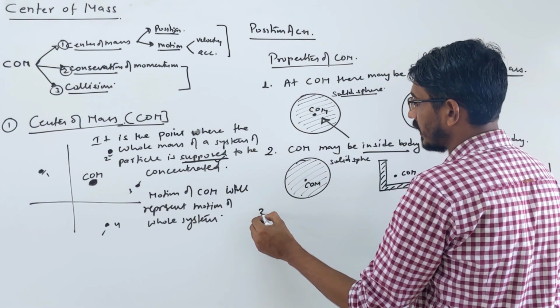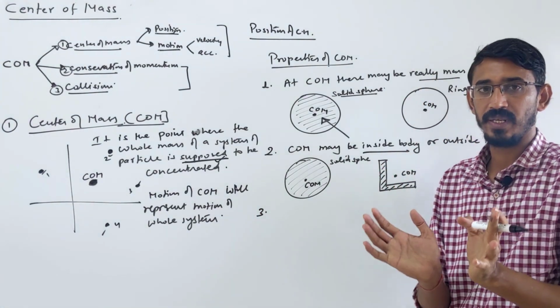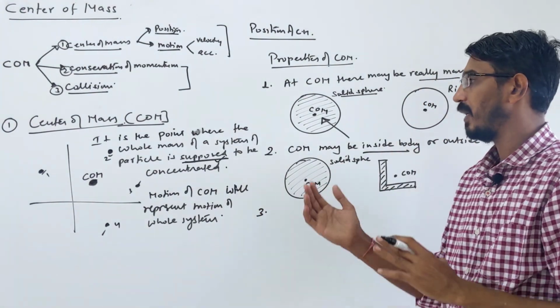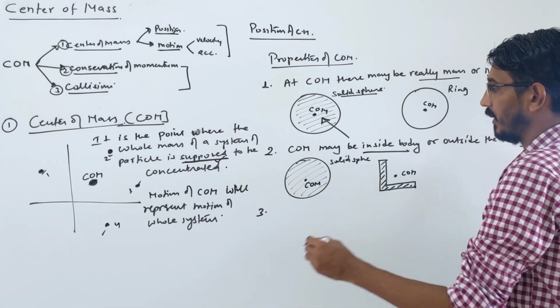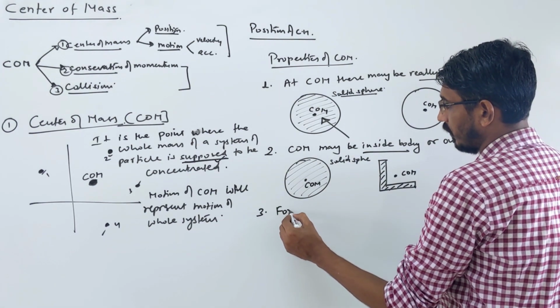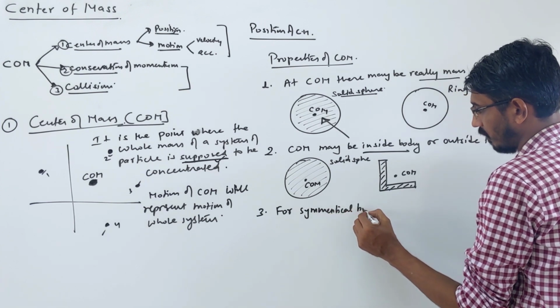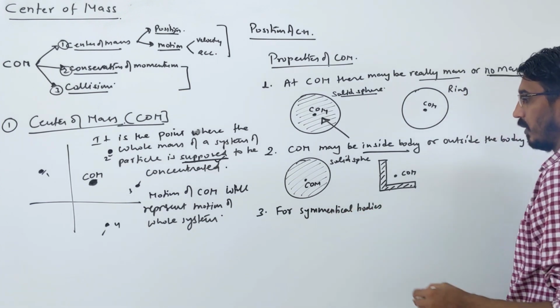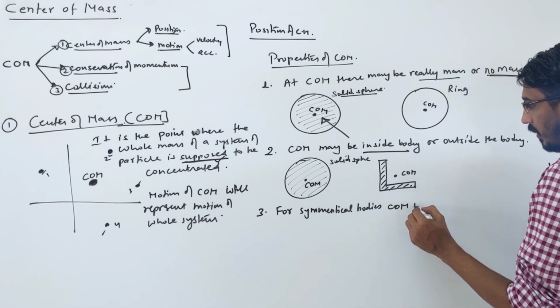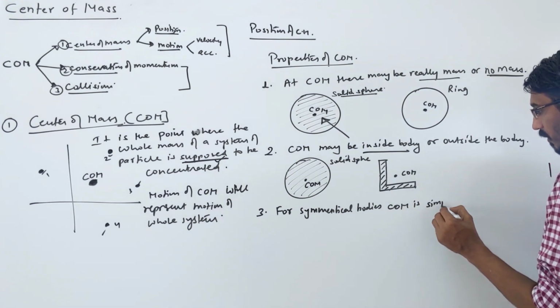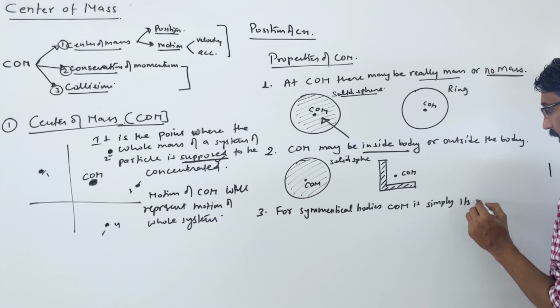As the third property, I already said that for symmetrical bodies, the center of mass is simply the geometrical center, right? Let me write again. For symmetrical bodies, COM is simply the geometrical center.